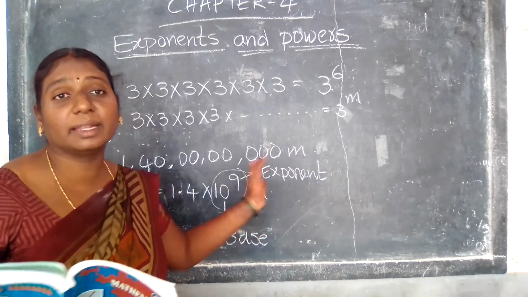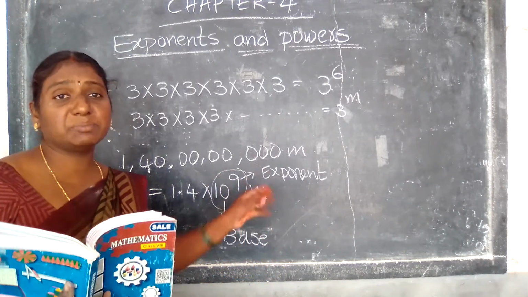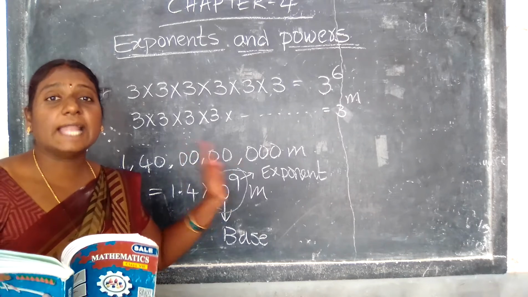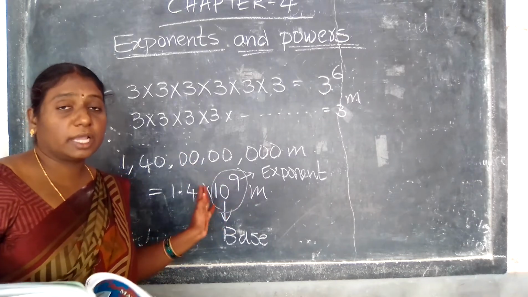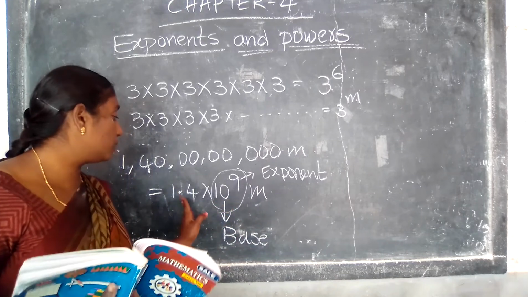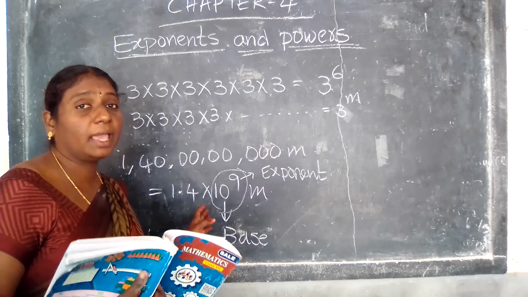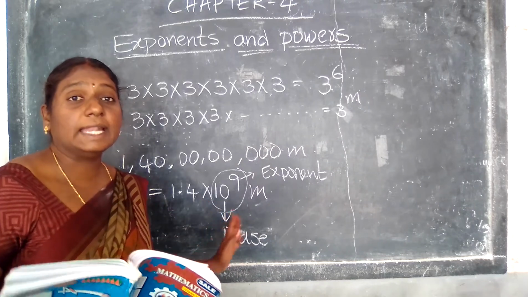Means 10, how many times do we write it? 9 times we have to raise 10. So 10 is raised to the power of 9 times. Means after 1.4 we have to write 10 nine times. So we have to multiply 1.4 with 10 nine times.